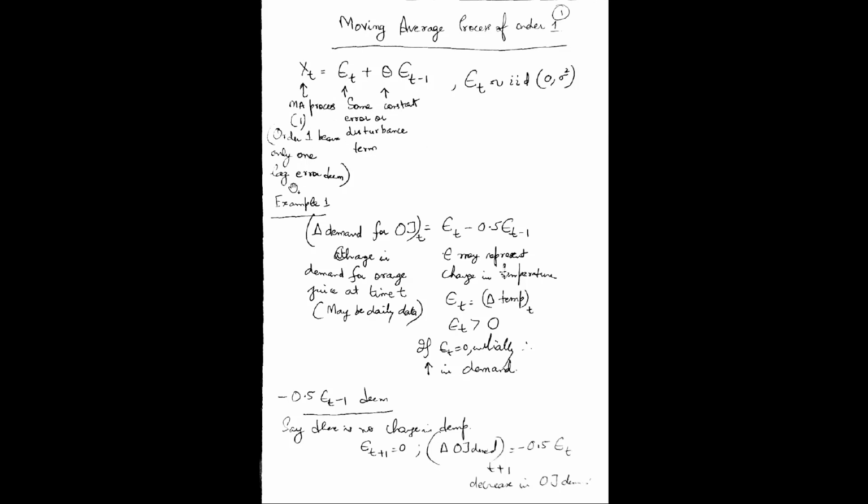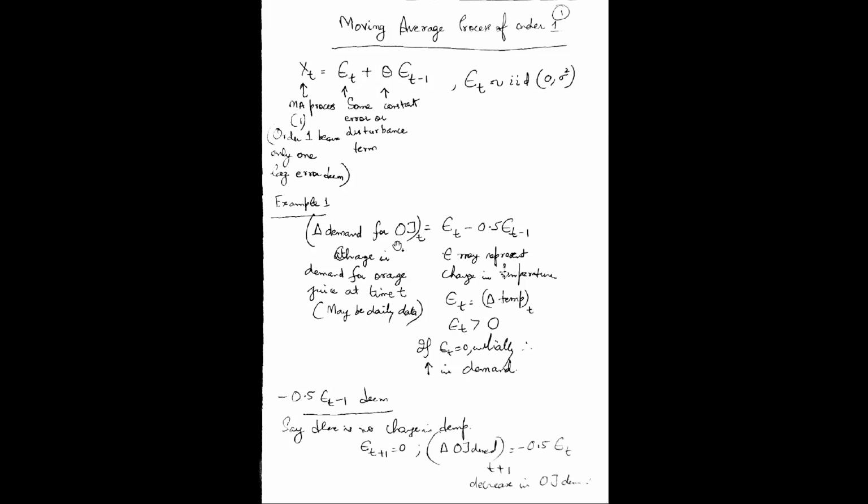Order 1 because only one lag term is there. This is the lag term in terms of error, so error term plus some constant times the lagged error term. This is how we define this moving average random process.